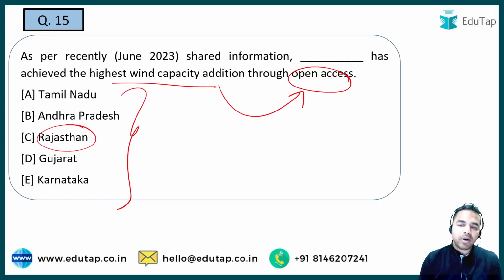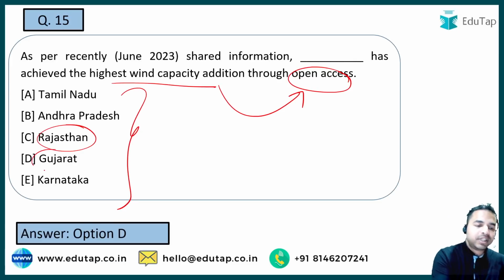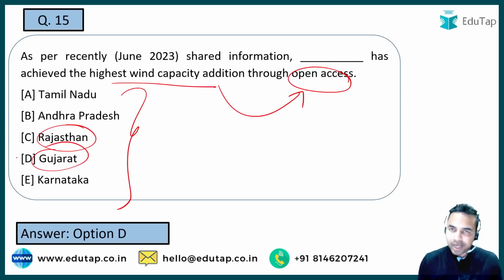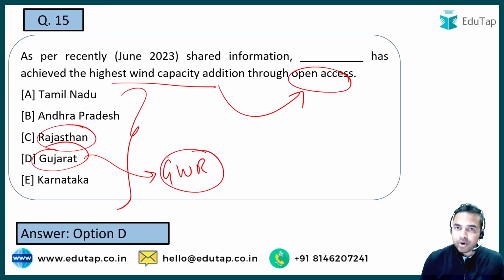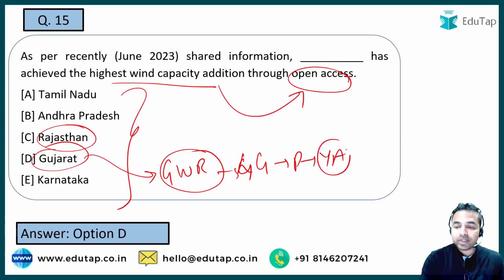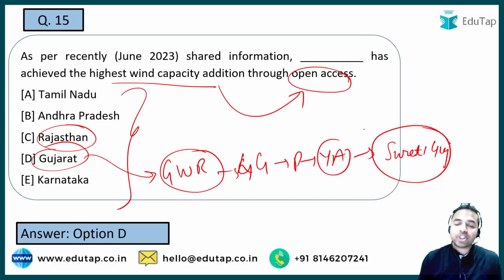Now when I talk about the highest wind capacity addition through the open access, what is the name of that state? The name of that state is option D, that is Gujarat. Okay, so Gujarat is the right answer, and Gujarat is also the state which has recently made the Guinness World Record. And what exactly was the record? The record was for the largest gathering of people for yoga asan. Where was it held? It was held in Surat, Gujarat.